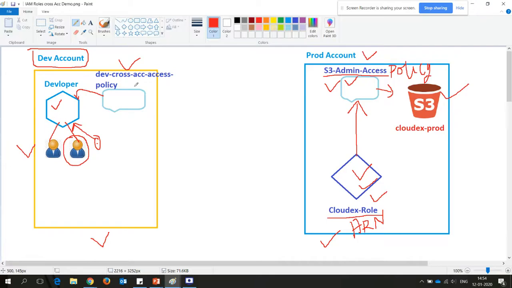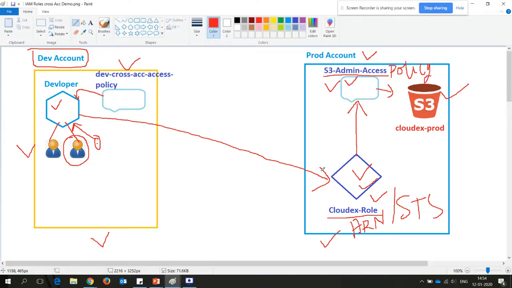Once the user puts this in and makes the request, the request goes to this role first. For how this role allows other users to get access into the account, they use STS, the Security Token Service. This Security Token Service validates whether the trusted entities are established between dev and production or not.